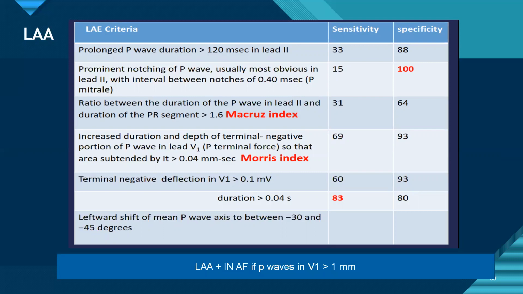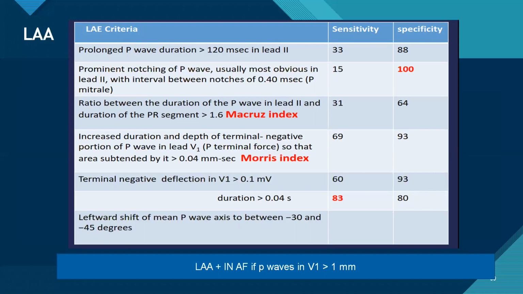And a leftward shift of mean P wave axis to between -30 to -45.